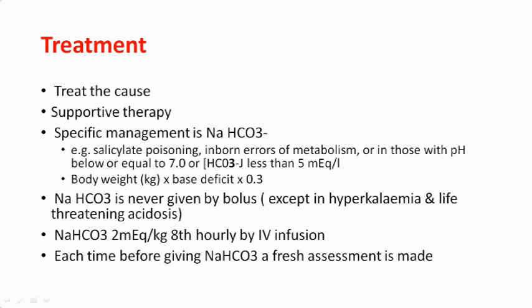But in hyperkalemia and life-threatening acidosis, you have to give it rapidly because you have to treat the present complication. Whether the patient develops brain hemorrhage or not is a different thing, but the patient will die of life-threatening acidosis. At that time, you have to give it a bit fast. Sodium bicarb is given 2 milliequivalent per kg every 8 hours by slow IV infusion. You calculate 2 milliequivalent per kg and give that slowly over 8 hours.